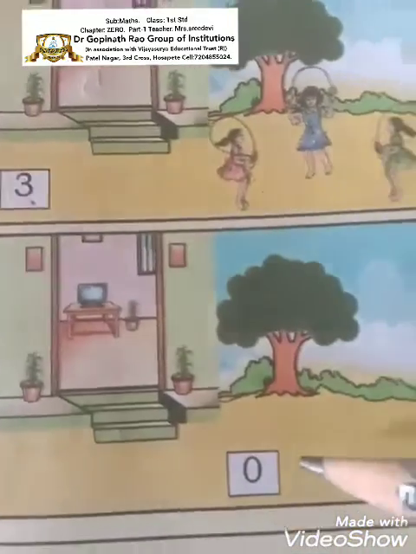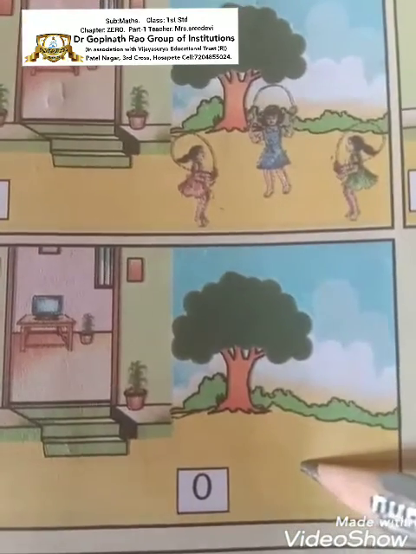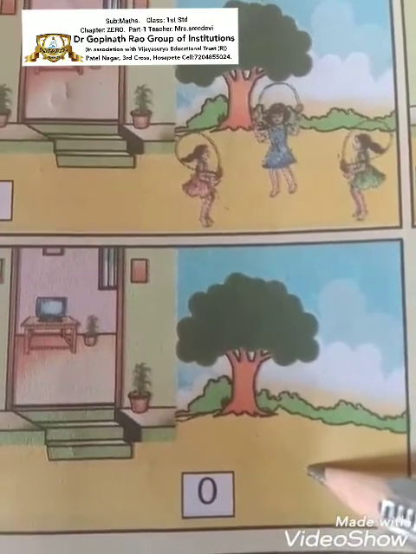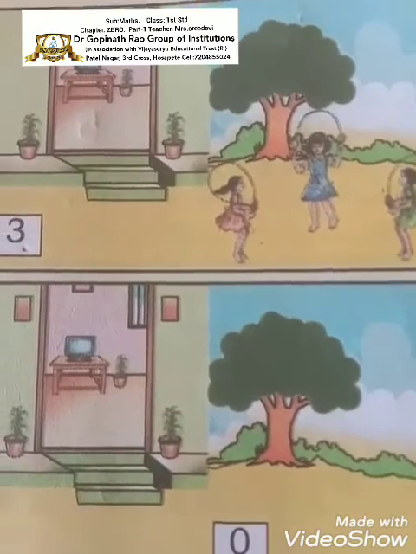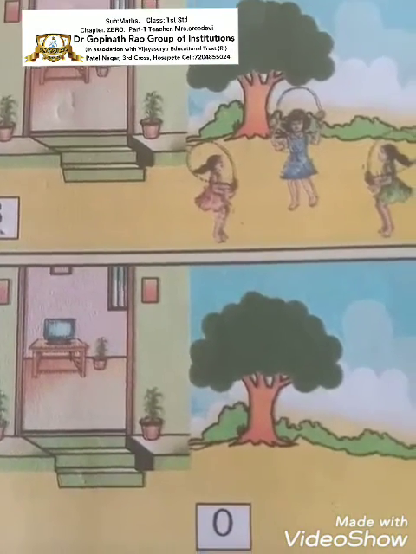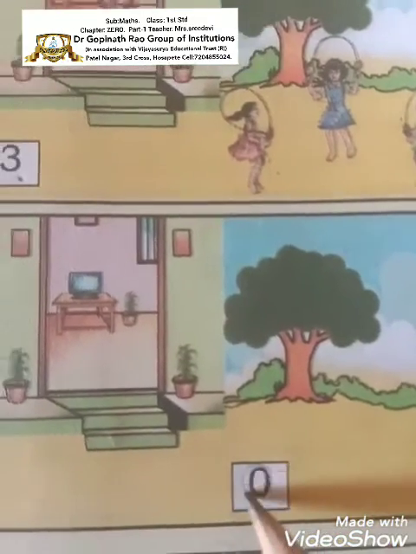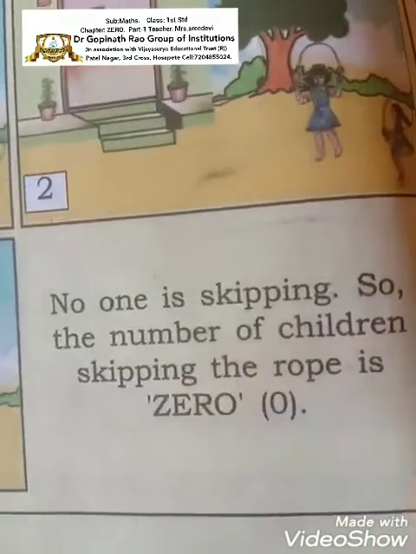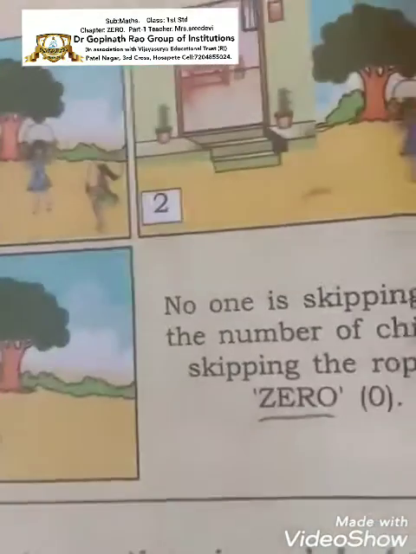And here, can you see any girls skipping? No one is skipping. So the number of children skipping the rope is 0. See, 0. So the number of children skipping the rope is 0.